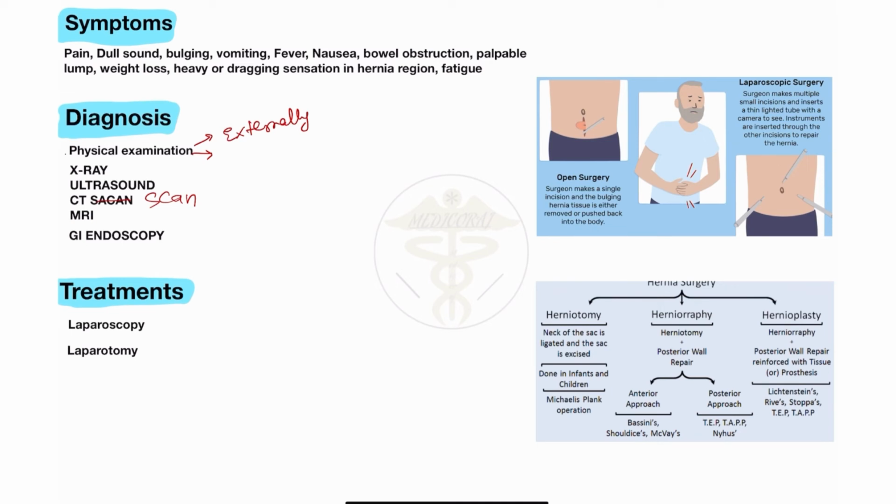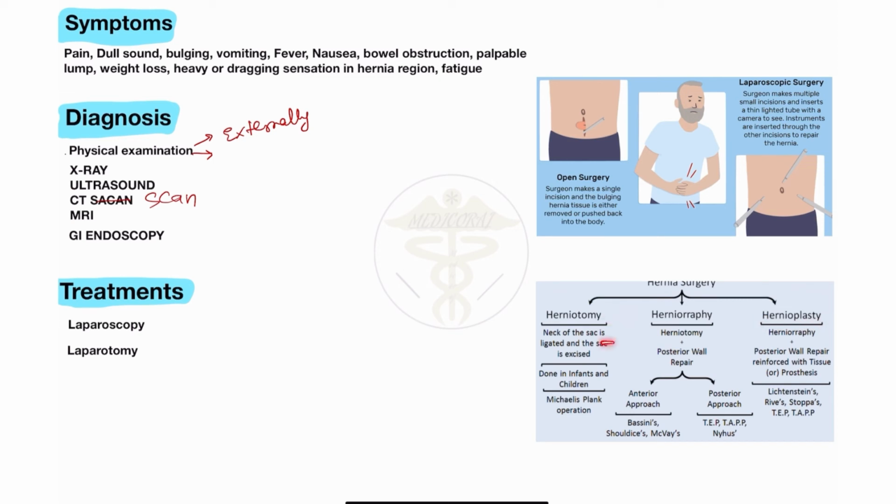Now I will discuss the stages of hernia surgery. First of all, there are three classifications for the surgery of the hernia: first is herniotomy, second is herniorrhaphy, and third is hernioplasty. These three types of surgical process are used for removal of the hernia on the basis of different scientists and different repairing processes. In herniotomy, complications also increase, and so for better recovery we use lastly the hernioplasty.